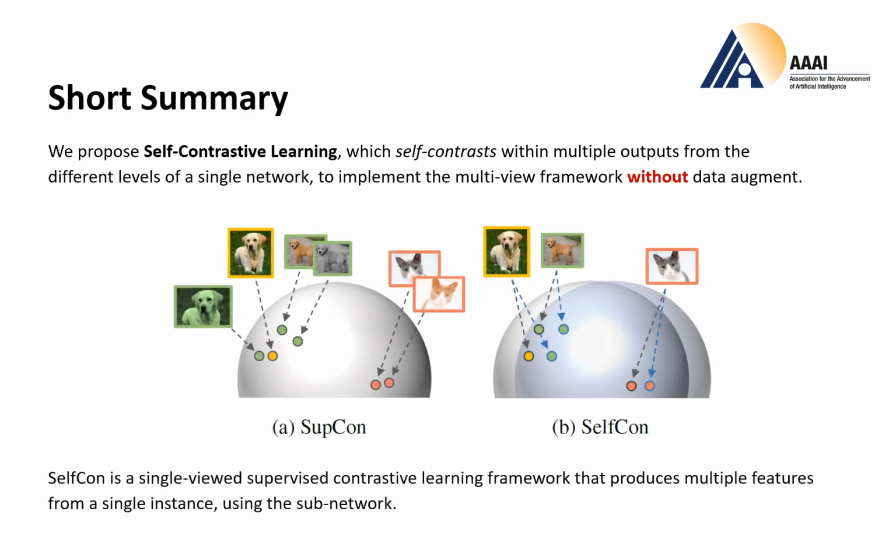We drew a nice picture to describe what SelfCon is doing. SelfCon is a single-viewed supervised contrastive learning framework that produces multiple features from a single instance using the subnetwork. So in the figure B, SelfCon represents a single image onto different space featured by the original backbone and an auxiliary subnetwork. This is the short summary of our paper, and now let's figure out how this works.